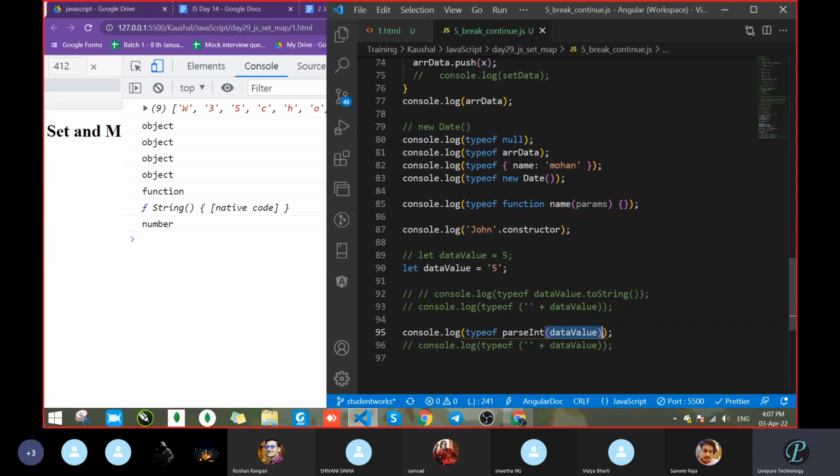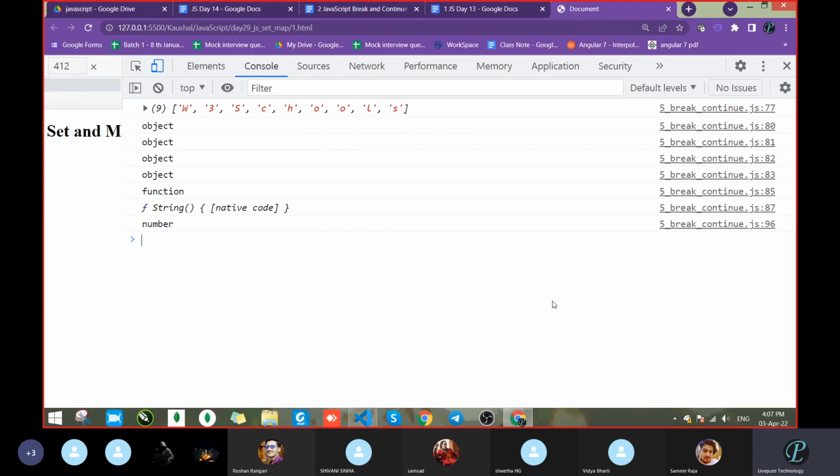Sometimes we pass parentheses, sometimes we do not, because it is a method or a property. If it is a method, we have to pass parentheses. We already saw that. And how will we verify whether it is a method or not? With the help of the editor. So with this, it converted into a number, but I do not want to convert that way. What is the second one? Shweta told that we can add plus. So just add plus and let's see. Yeah, on line number 96, it converted into a number. So this is the way we did it.